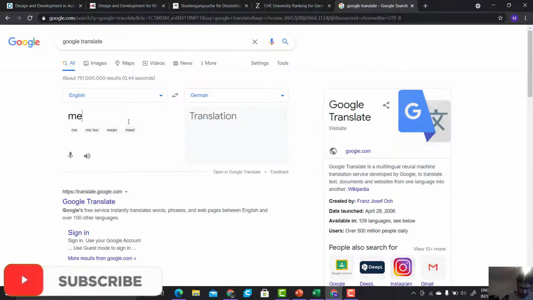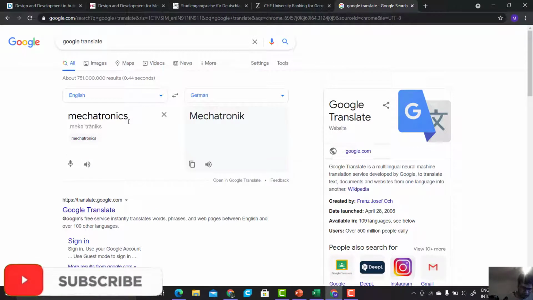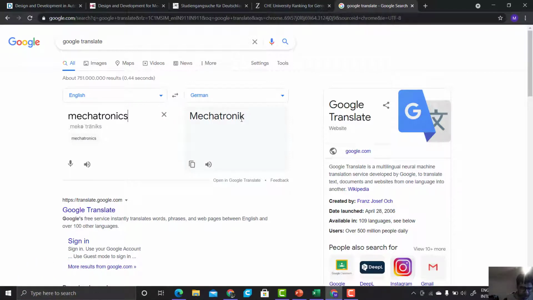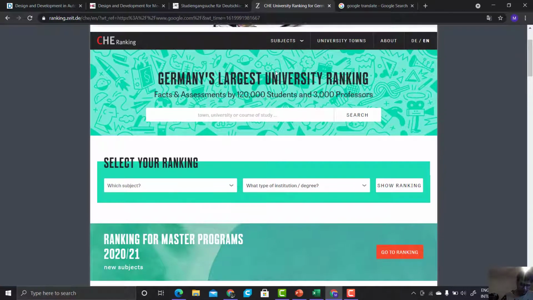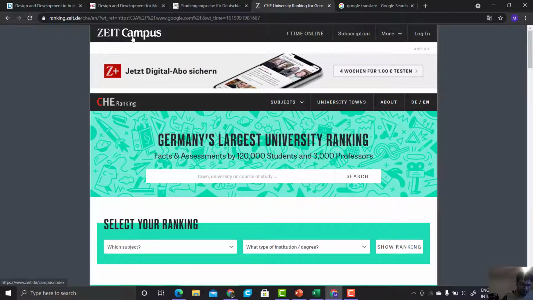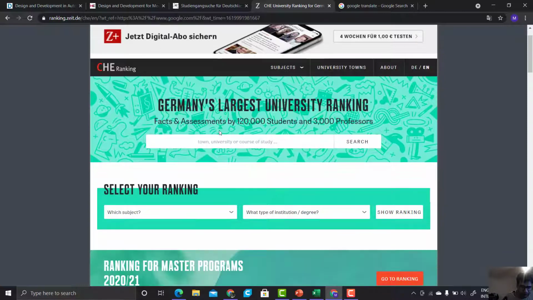From here, for mechatronics, you can type mechatronics, so it will be Mechatronik. So you can pick these keywords from here and type them there, so that you can have more and more choices. Otherwise it will be difficult to find more choices, more courses, especially for those who are applying for German taught courses. For the ranking of the universities and the courses, you have to go to the CHE ranking on the Jite campus website.